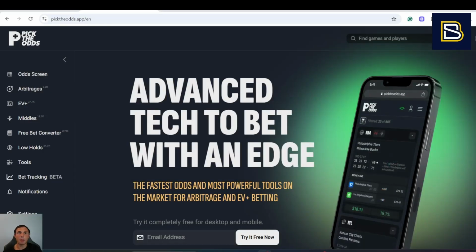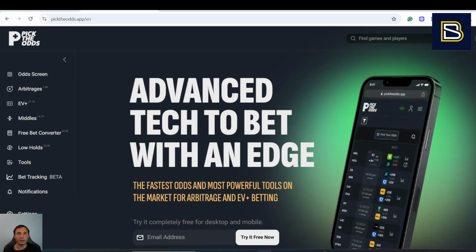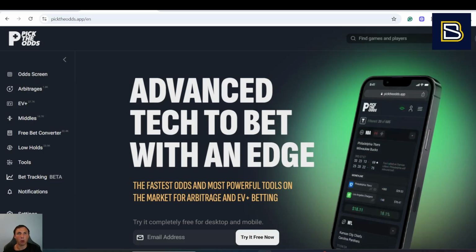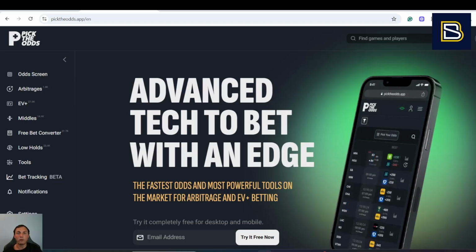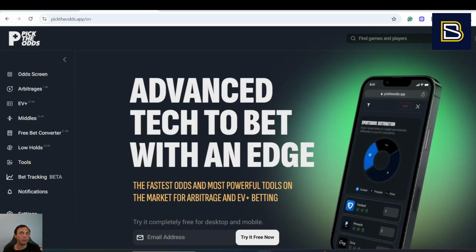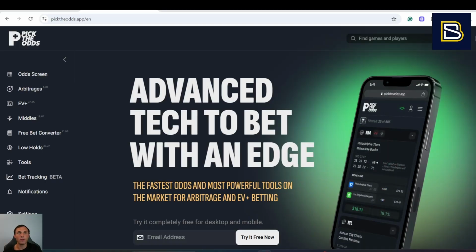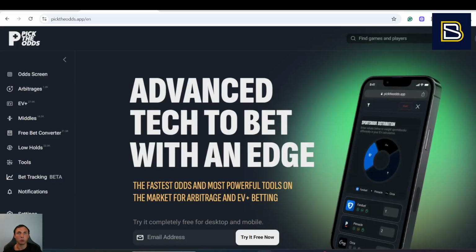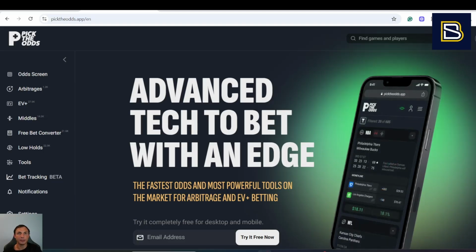Pick the Odds is predominantly for more sophisticated sports bettors. If you've been around the game for a little bit, you have been doing these EV calcs on your own, or you've been trying to find ARBs manually, then using a tool like Pick the Odds is absolutely worth it. However, if you're a new sports bettor and you want to be on the path toward profitability and stop sorting through all this data and stop betting based on gut feeling, Pick the Odds is the perfect entryway to actual serious sports betting and starting to take the leap into what will actually make you profitable as a sports bettor.